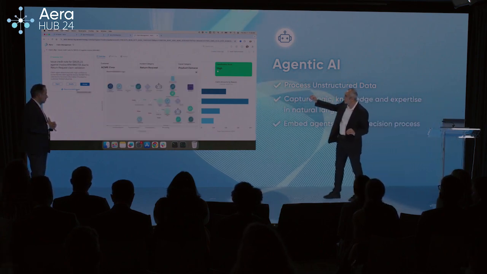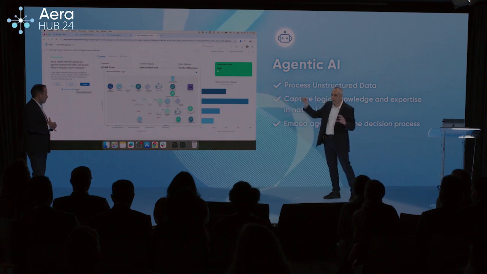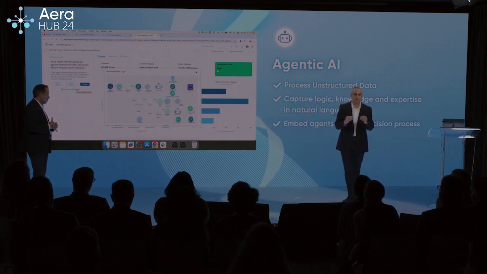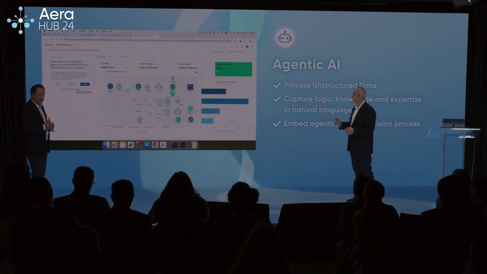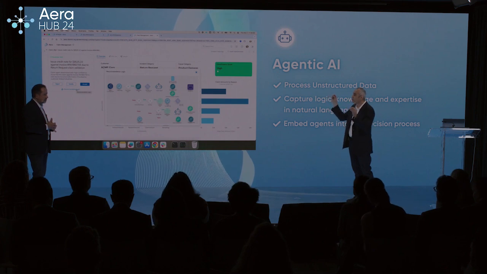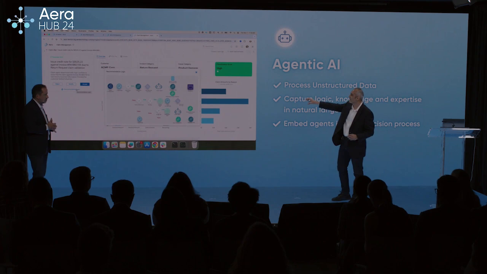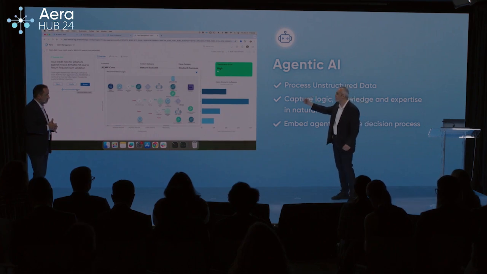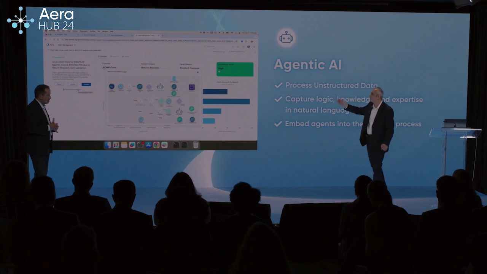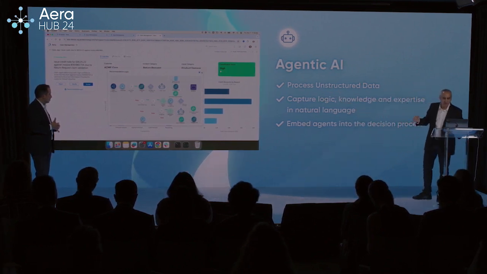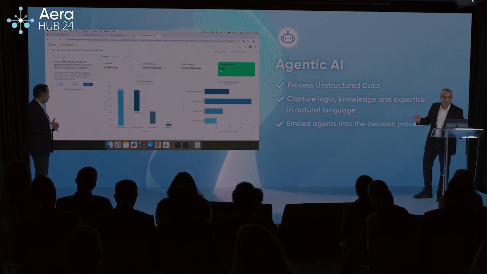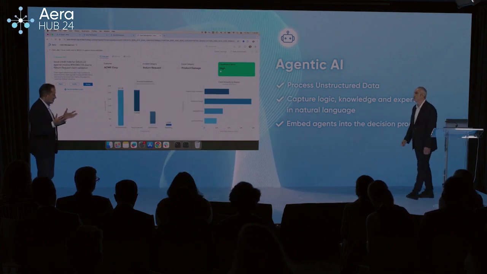Now with my deterministic logic and my AI agents working together, I get the best of both worlds. So we were talking about it earlier. I can impose my business rules, my policies, but I take advantage of the power of the reasoning of the large language models. Now they do all the work for me, and I get my claim processed. I have the clear recommendation here. I just go ahead, and it's that simple.